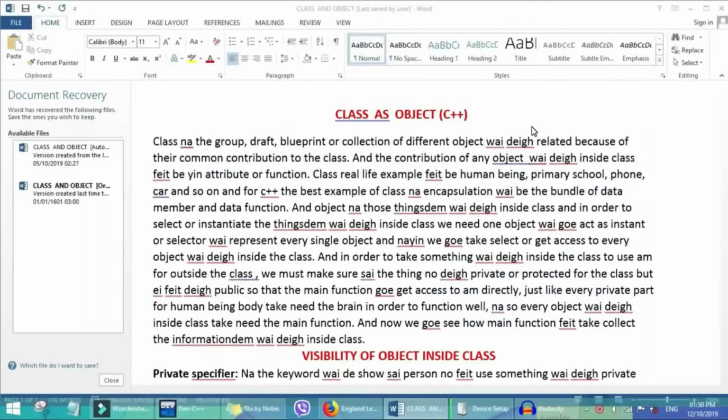Welcome to this other section of our C++ programming tutorial. And for this lesson, I will introduce class and object in C++.